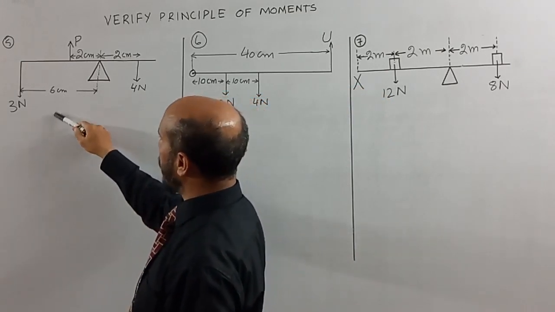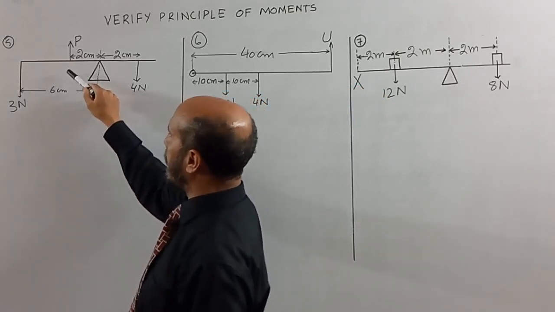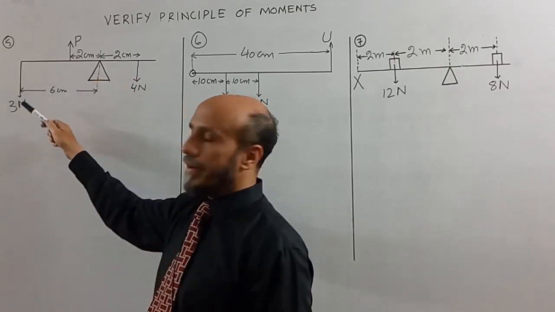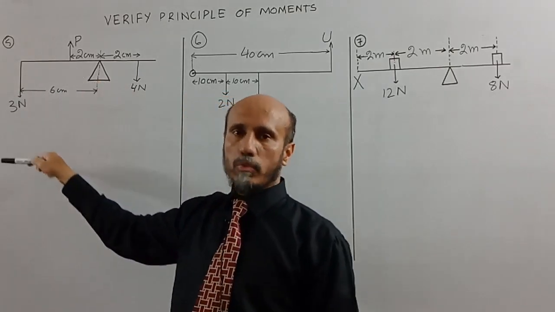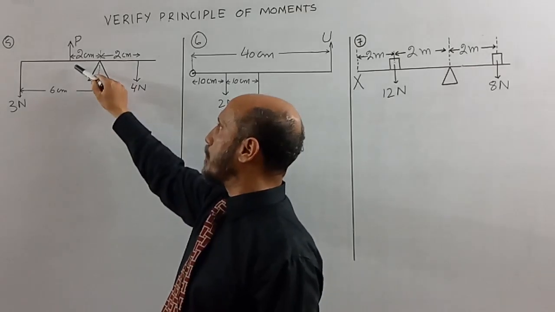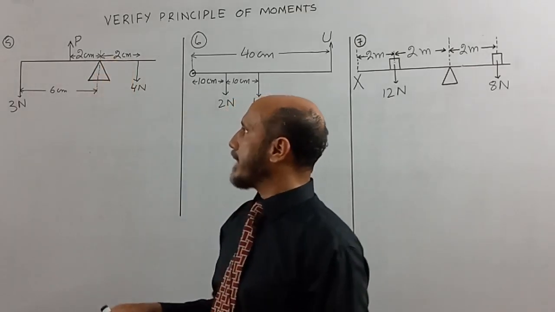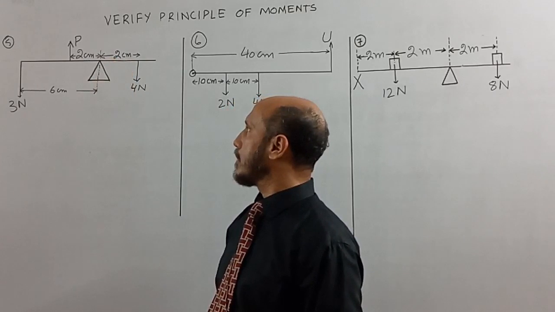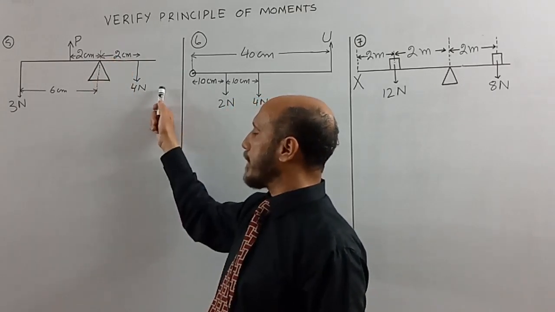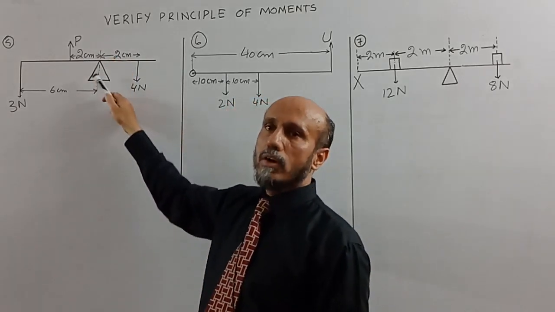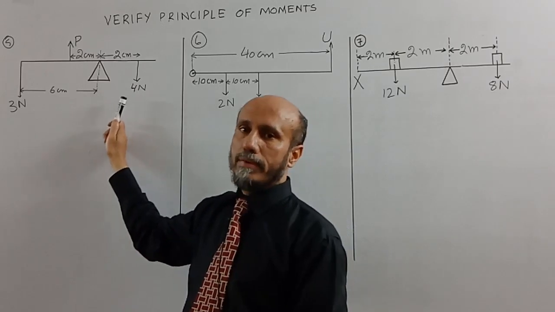On the left side, a 3 Newton force is acting in downward direction and force P, which is an unknown force, is acting in upward direction. And a 4 Newton force is also acting in downward direction but on the right side of the pivot.